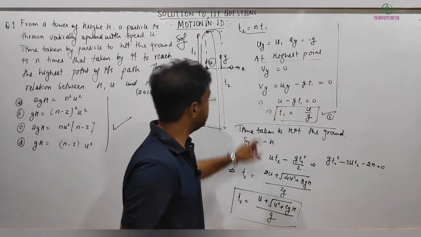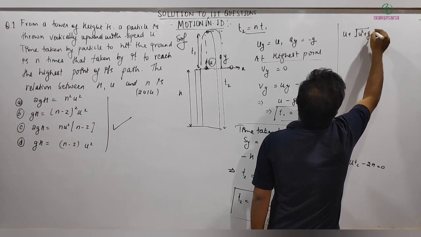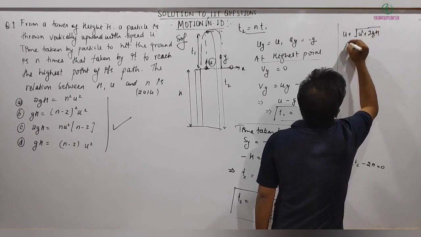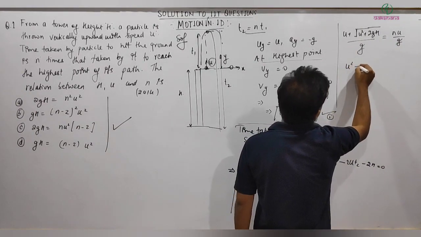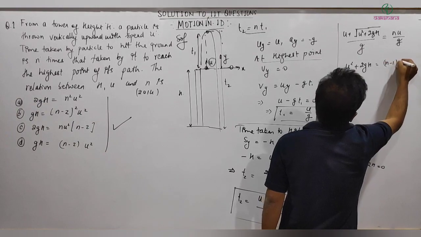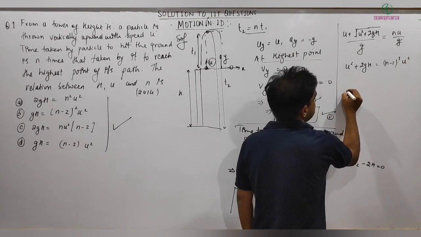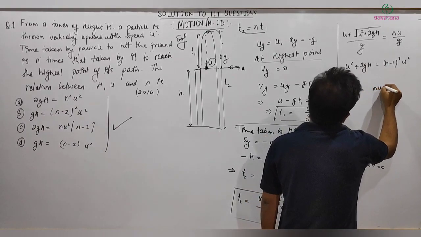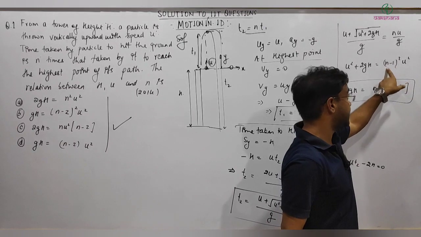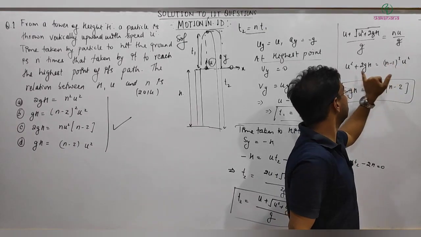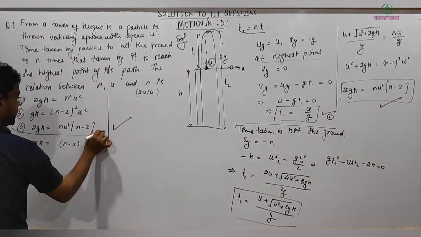Then let's substitute both T1 and T2 in this condition. We get U plus under root U square plus 2gh divided by g equal to n times U by g. g gets cancelled, and simplifying, under root U square plus 2gh equals (n minus 1) U. Squaring it and rearranging, we get 2gh equal to n U square times (n minus 2), since U square cancels out. So it matches option 3, and the answer to this question is 3.